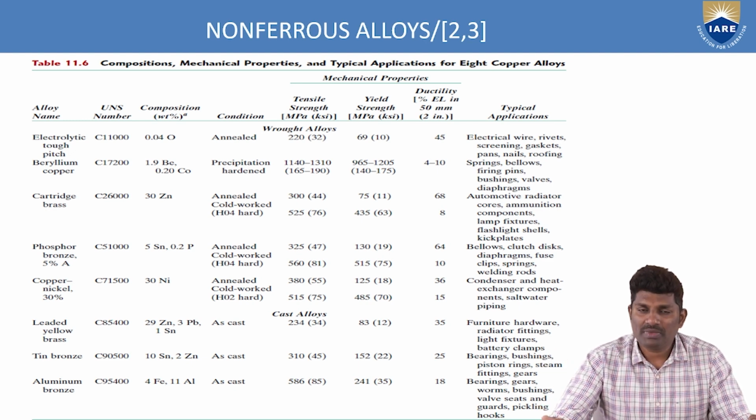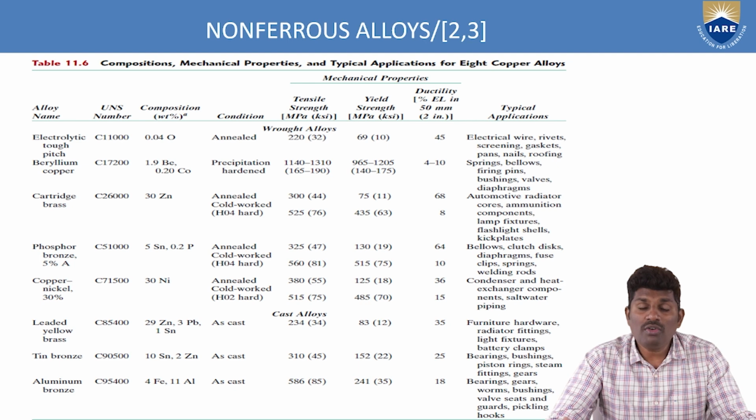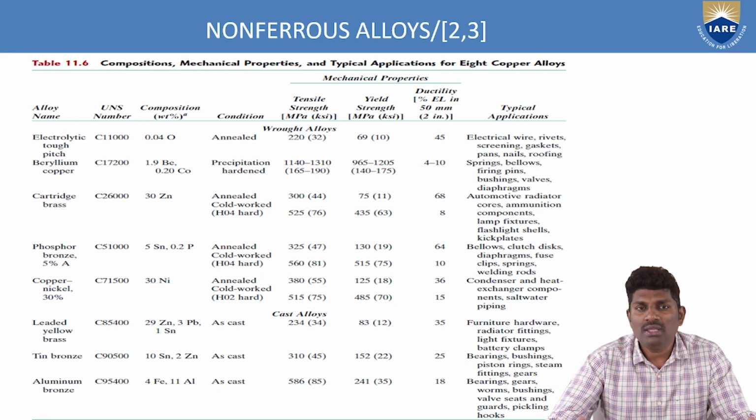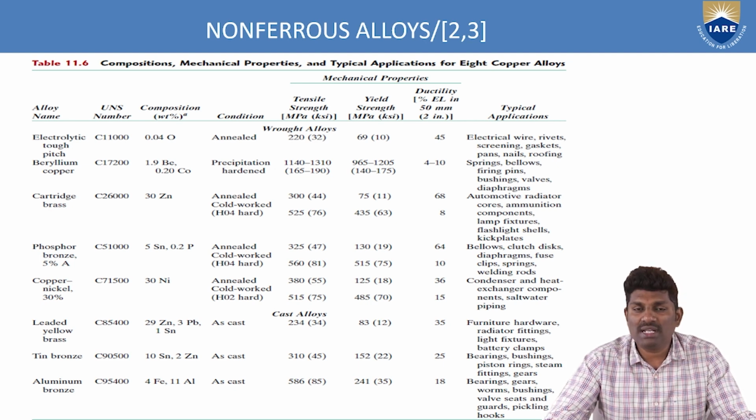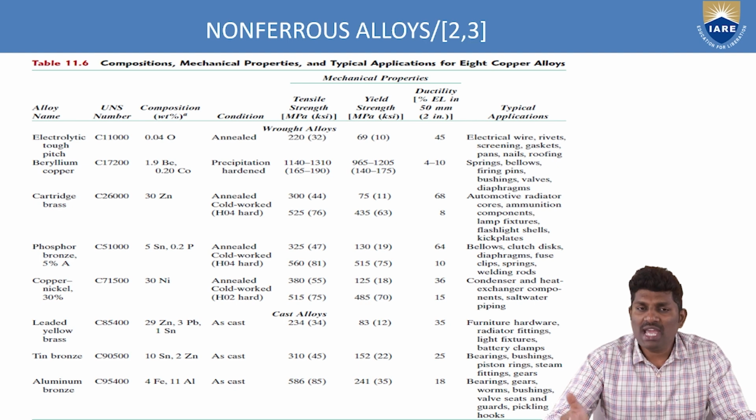and based upon the mechanical properties, what are the applications. As we discussed in the previous classes, if you want to decide on a material, you have to know first of all the characteristics of that material. The characteristics include the properties, the compositions, everything. Once you know the characteristics of the material, it is very easy for us to select the material for the required applications. In the same way, what type of copper and what type of alloying element can be utilized for our applications, we'll see based upon the mechanical properties.